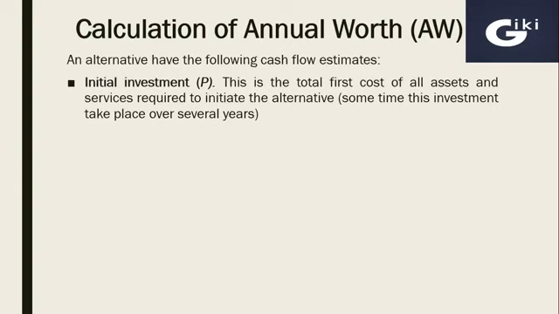Then calculation of annual worth. An alternative has the following cash flow estimates. First of all, initial investment, and here is a brief definition of initial investment. This is the total first cost of all assets and services required to initiate the alternative. Sometimes this investment takes place over several years. In simple words, if you are going to start a business, the amount that you invest at the start is known as the initial investment, and it might be possible that further investment may be needed in coming years when the business starts to grow.